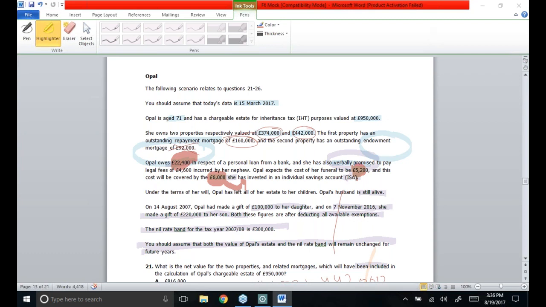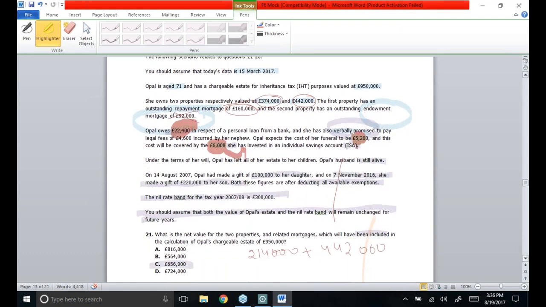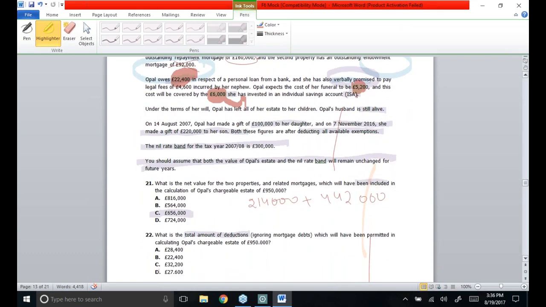So this is how the case is simple: 22,400, which is the bank's loan figure, plus 5,200, which is her funeral expense. The total expense that is permitted to be deducted from her death estate is 27,600 pounds. So option D is correct.